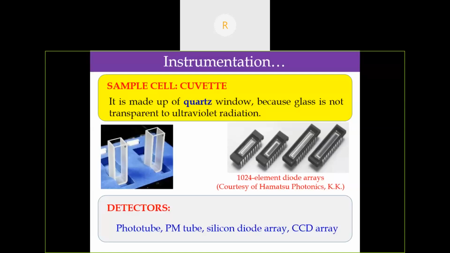The common detectors are the phototube or photomultiplier tube, and silicon diode array or CCD, the charge-coupled device, may also be employed. But the most common is the photomultiplier tube. It is based on the principle of the photoelectric effect.